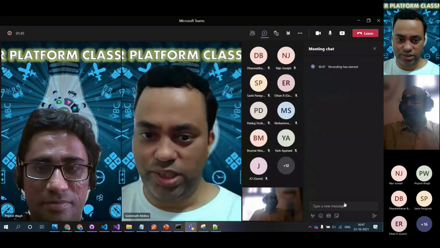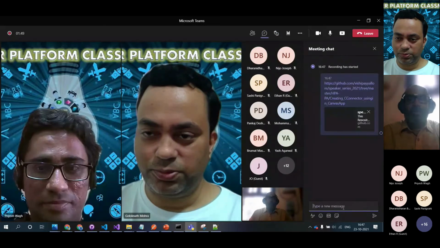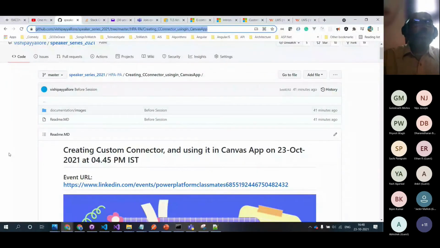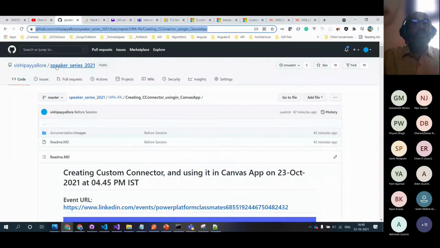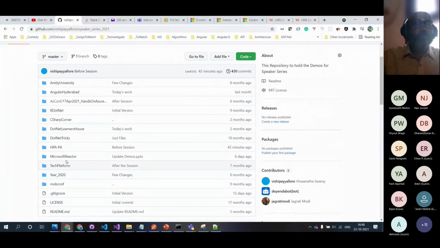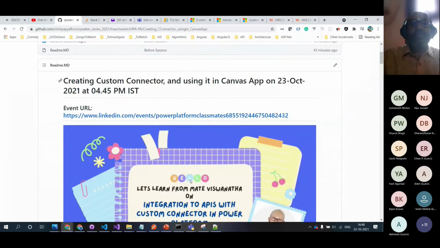So this is the URL where I kept the demo script and the steps. This is my GitHub URL, and all the sessions I speak at from multiple meetup groups and communities will be here. Specifically the Hyderabad Power Platform is here, and today's session is in this block.